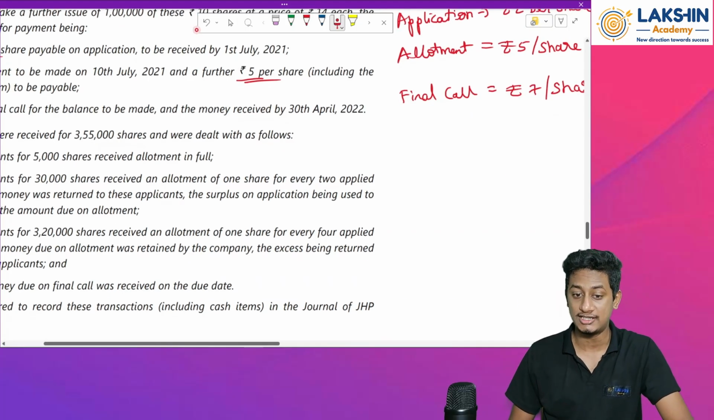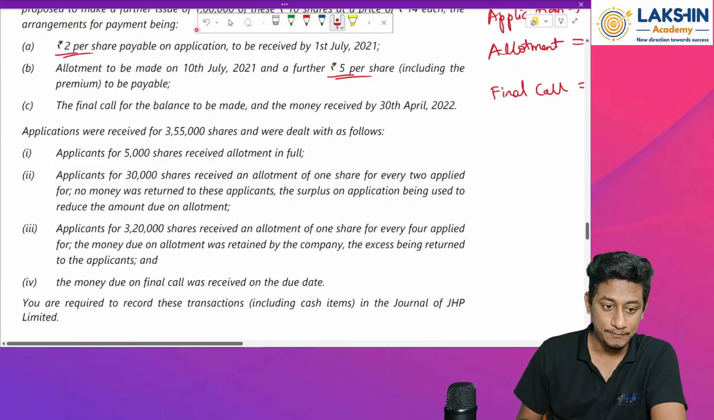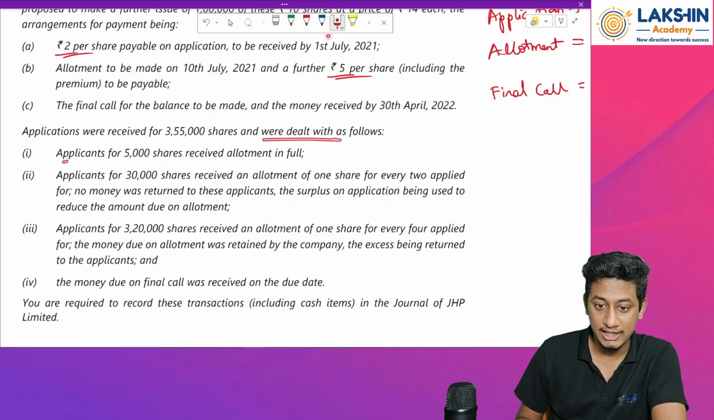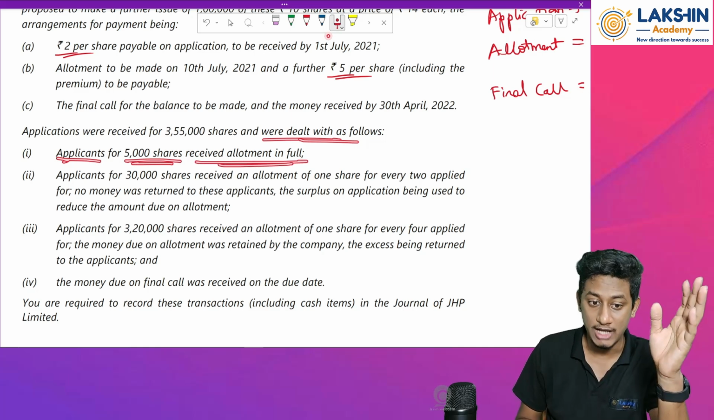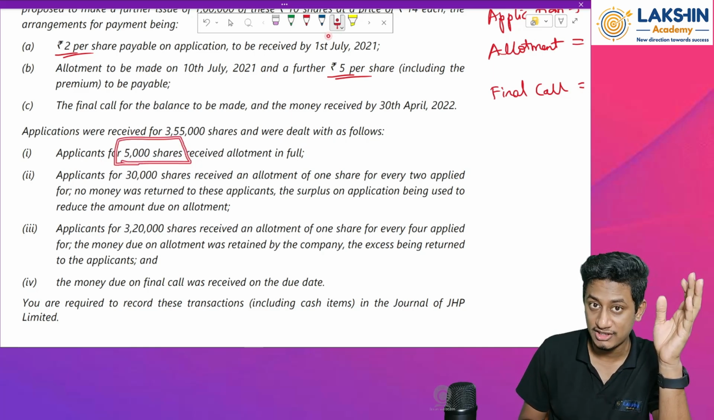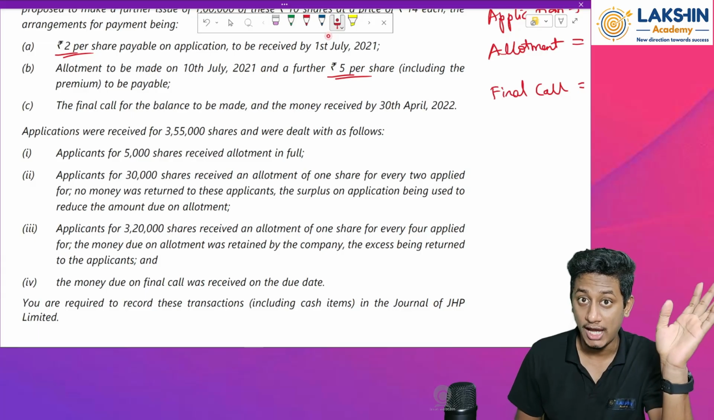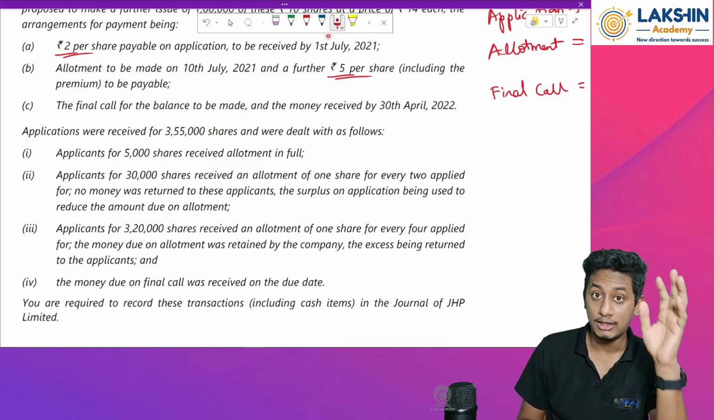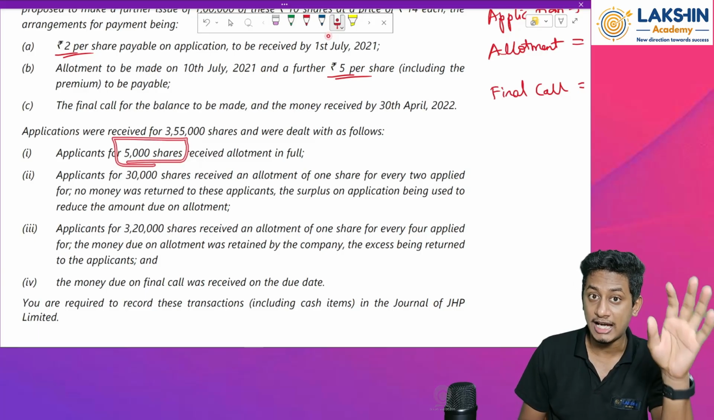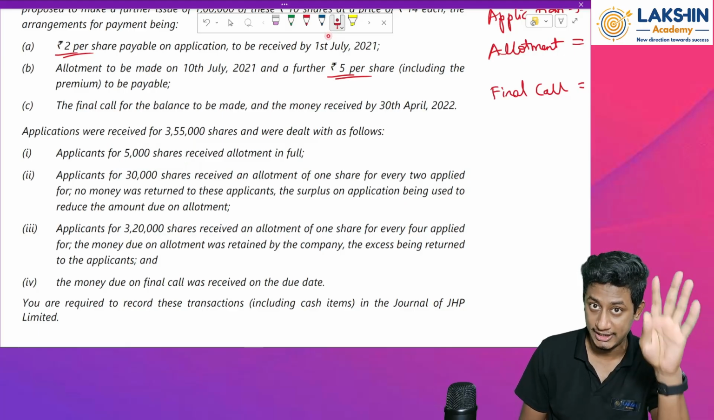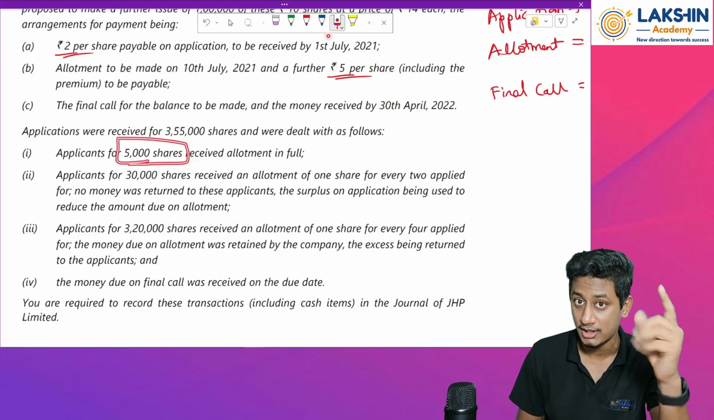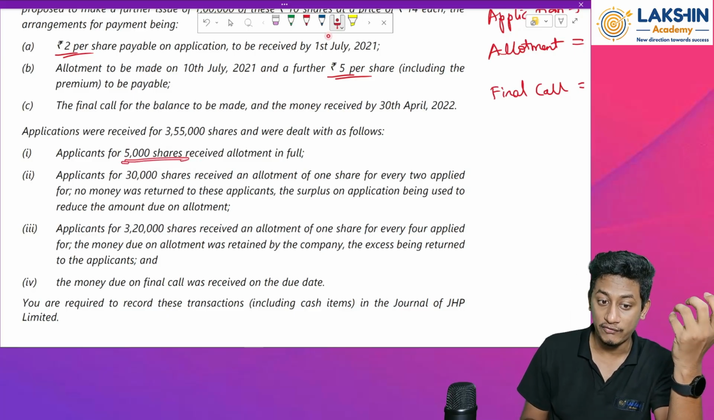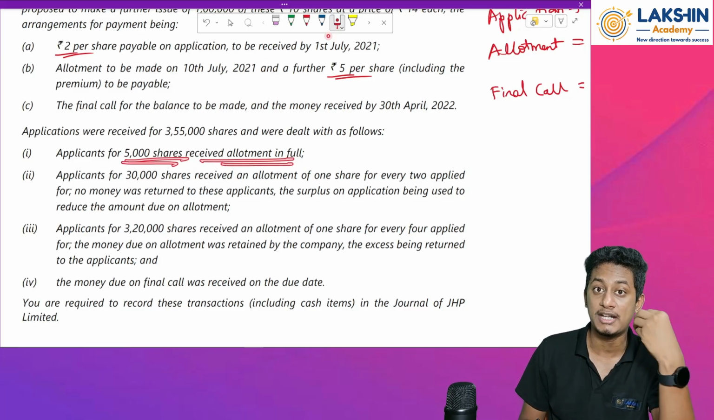Now in this case, let's see what the company has done. The company has dealt with this as follows. Applicants of 5,000 shares received allotment in full. So whoever has applied for 5,000 shares will be given 5,000 shares. I'm not talking about single people. It can be 5,000 shareholders or one person who has applied for 5,000 shares, depending on a case to case basis. So for 5,000 shares they will give the allotment in full.